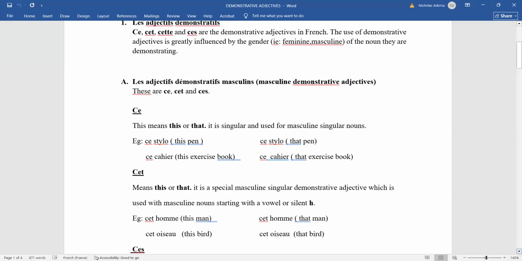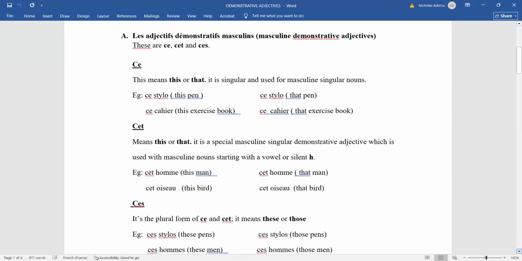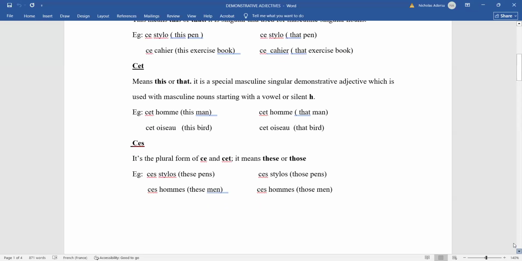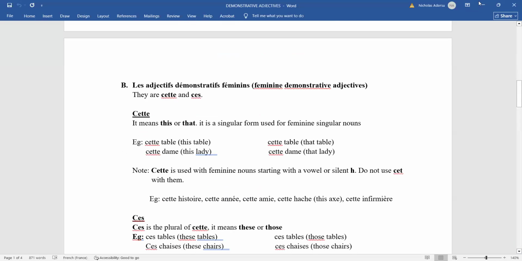Then we have the plural, ces. Here, it will be for masculine plural nouns. But we are saying that this ces can also be used when the noun is feminine and plural. So that is not a problem at all. It cuts across the masculine plural and the feminine plural. Right. So let's look at the feminine one, which is cette.